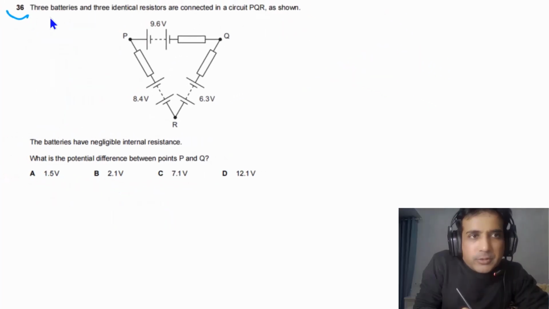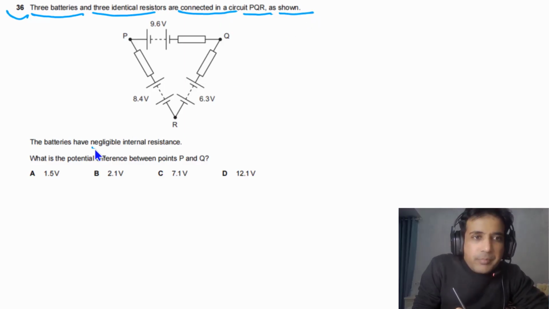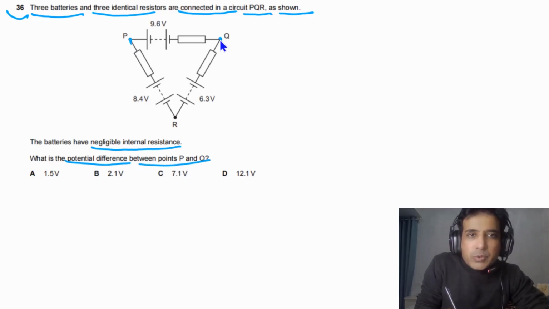For question number 36, we are given 3 batteries and 3 identical resistors connected in a circuit PQR as shown in the figure. Batteries have negligible internal resistance. What is the potential difference between the points P and Q? What is the potential difference between these 2 points?